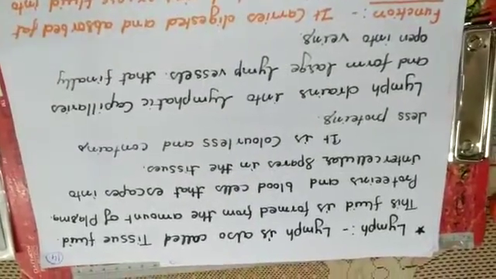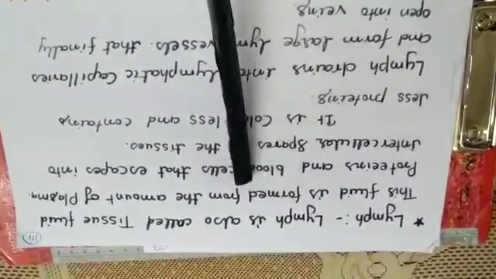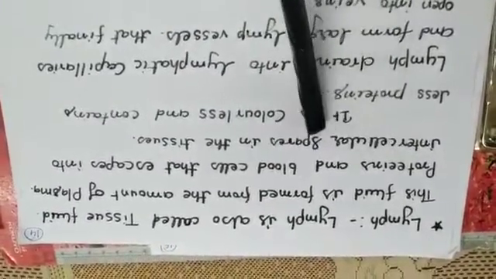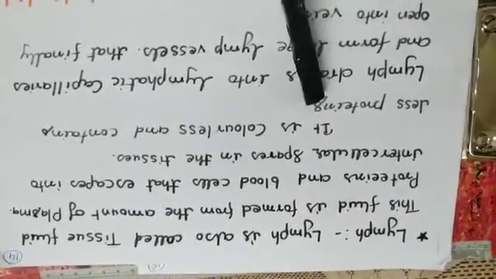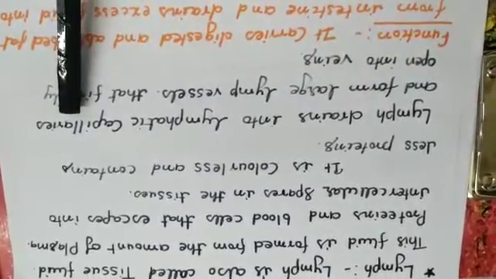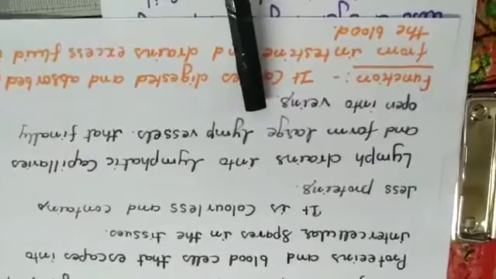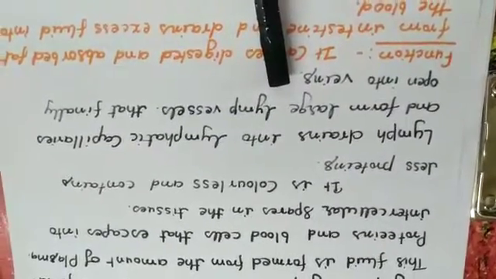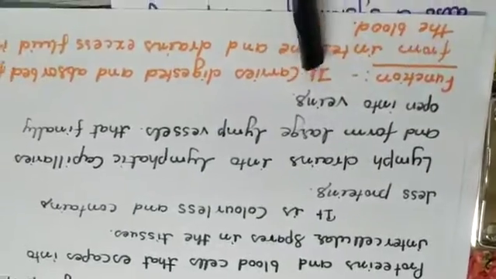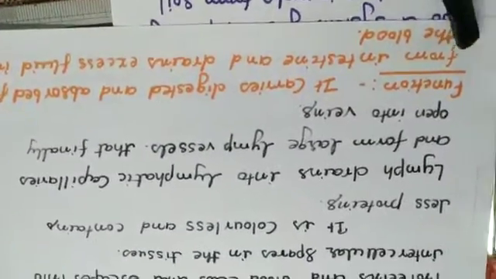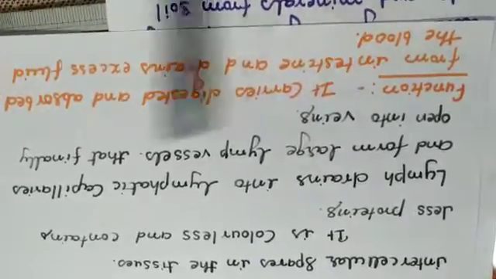Now let's talk about one more fluid inside the body, that is lymph. Lymph is also called tissue fluid. This fluid is formed from the amount of plasma, proteins and blood cells that escape into the intercellular spaces in the tissues. It is colorless and contains less protein. Lymph drains into lymphatic capillaries, fine tube-like structures, and forms large lymph vessels that finally open into veins to carry the impure blood to the heart. The function: it carries digested and absorbed fat from the intestine and drains excess fluid into the blood.